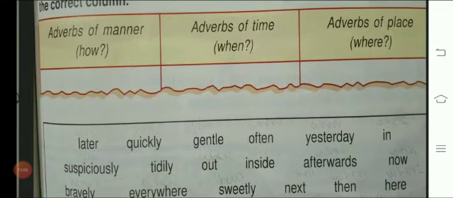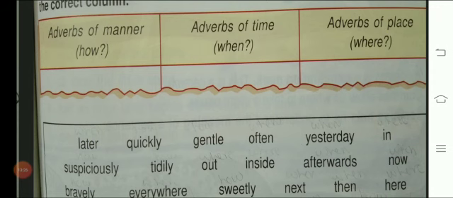I will show you, after reading this question, how you will prepare your notebook. Fine. If it is adverb of manner, you will write it in the first column. If it is adverb of time, you will write it in the second one.